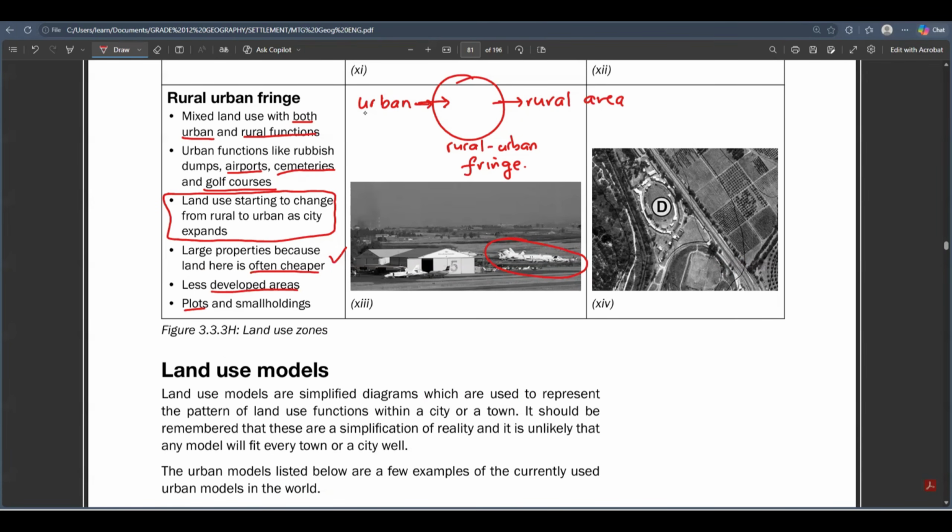So when you're at the rural urban fringe, you are now exiting the urban area. You'll actually be moving far away, moving out of the urban area. Are we together?